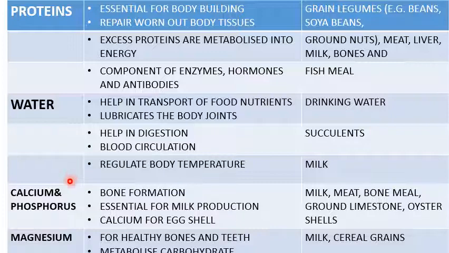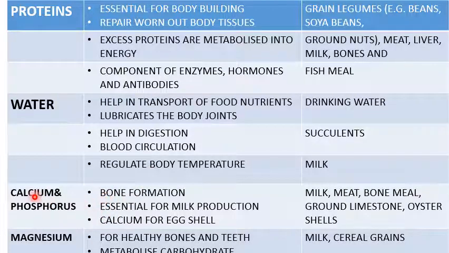There are so many, and their functions might also differ. So we'll be discussing them one by one, more especially on how they are important and where the animals can get those minerals from, which feedstuff.